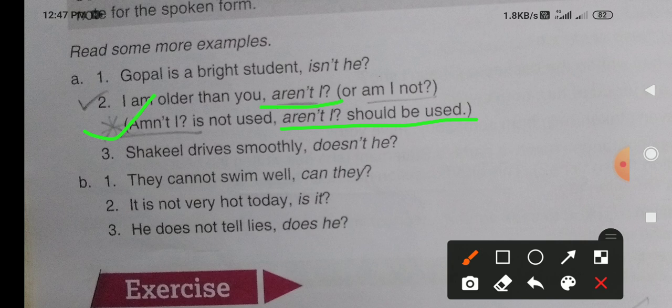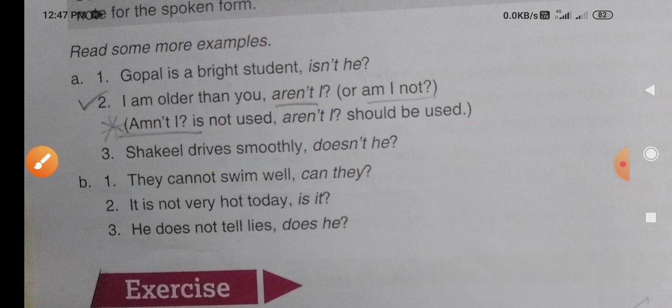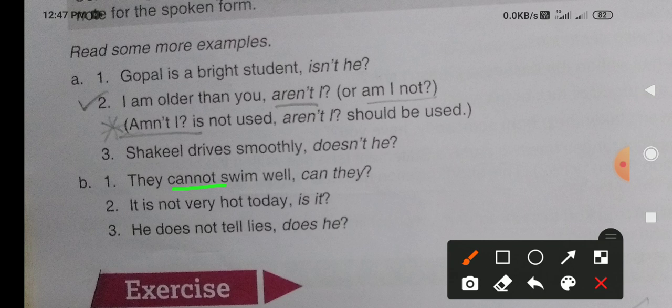Next, Shakil drives smoothly. Does not he? Shakil drives smoothly is given. Drives is a main verb. So we are applying this does here. Does not he? Okay. Similarly, you can read the other one also. They cannot swim is given. Cannot is an auxiliary verb. So you can make that one.